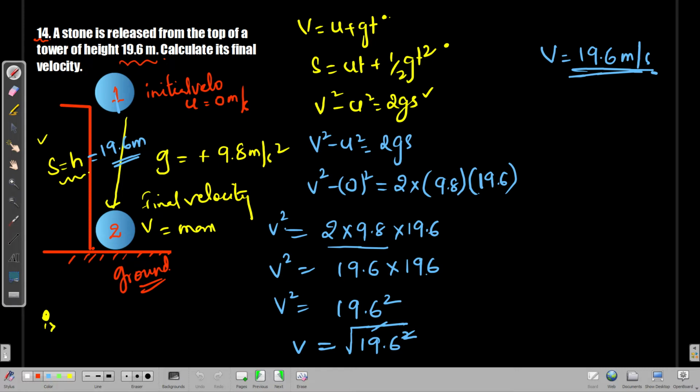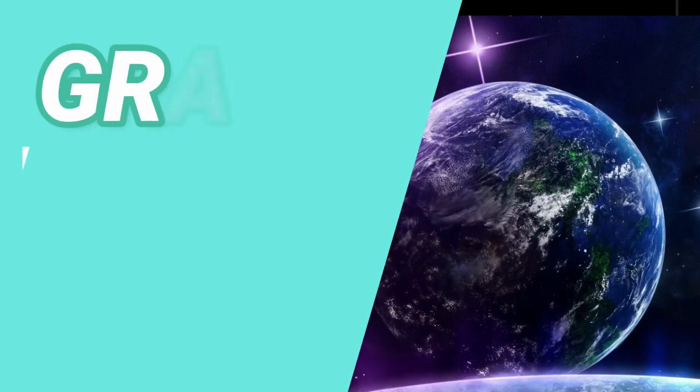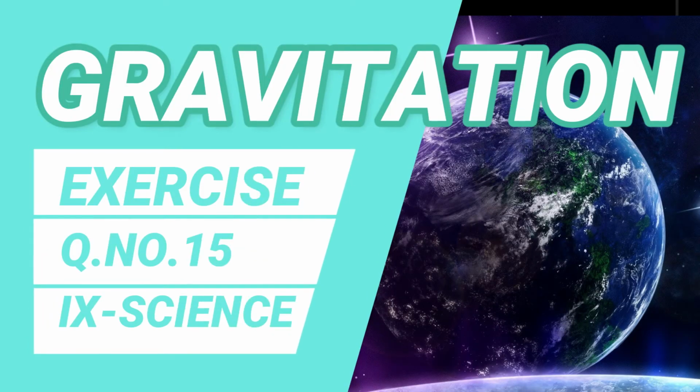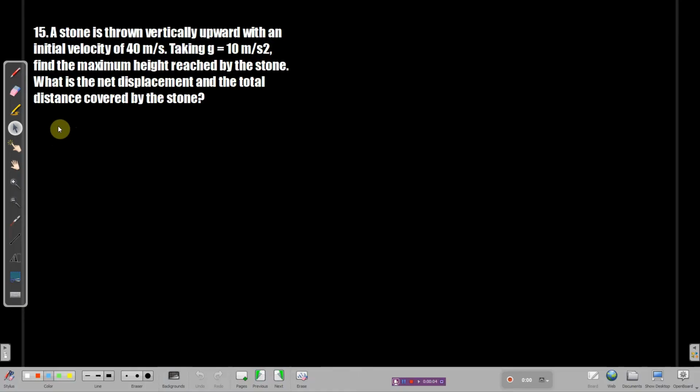I hope you understood the question, and let's move on to the next question. The next question we have is the 15th one, and this 15th question is: a stone is thrown vertically upward with an initial velocity of 40 meter per second. This question seems to be exactly how we solved the previous one, that is the 13th one, right?